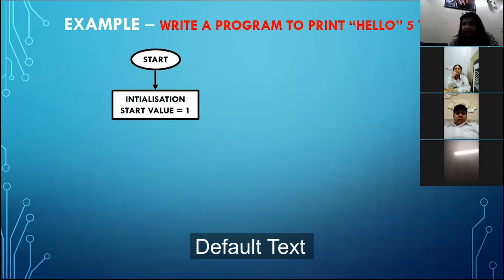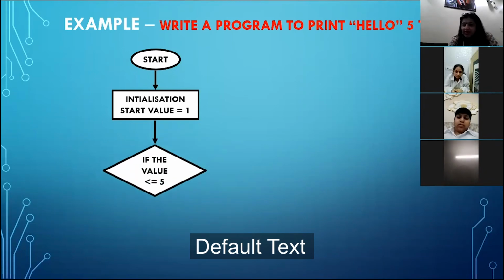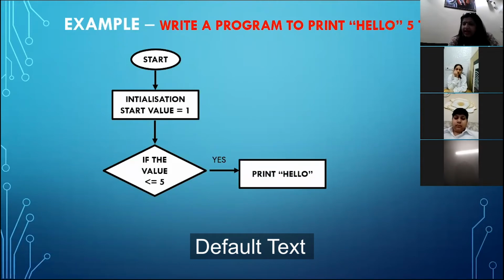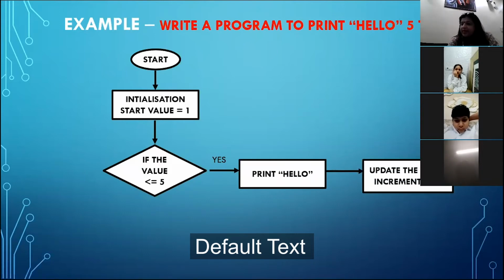When starting the program, the first thing executed is the initialization, that is the start value. After that, the condition will be checked. Here, if I need to print hello 5 times, then I'll start the loop with 1 and go up to 5. So in the beginning, is 1 less than or equal to 5? If yes, then it will print hello. But after printing hello, what will happen? Then my loop variable, that means the value, will be incremented by 1.